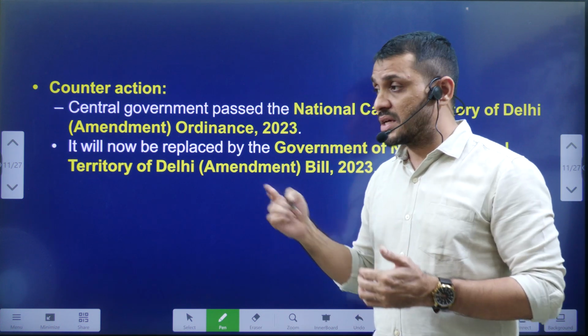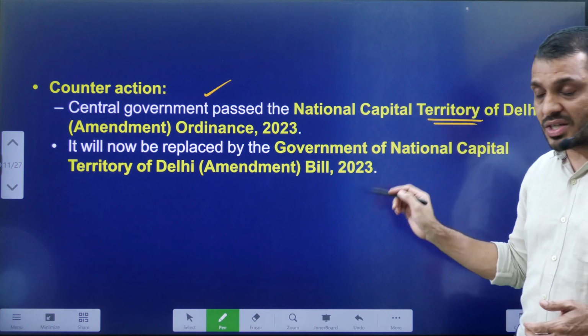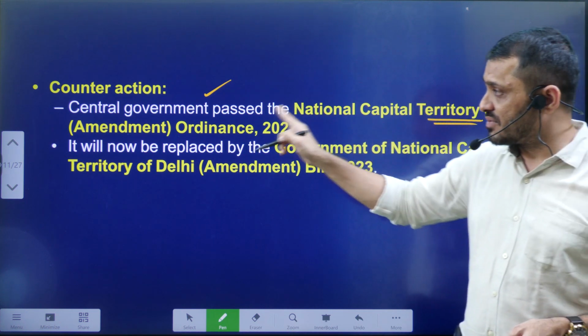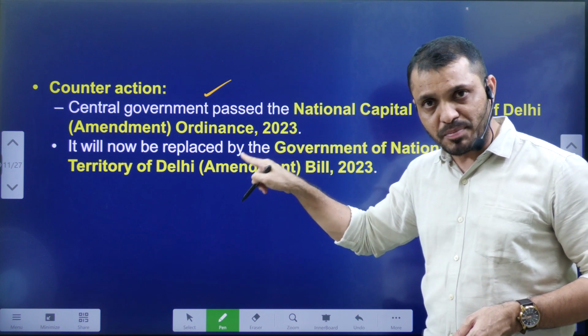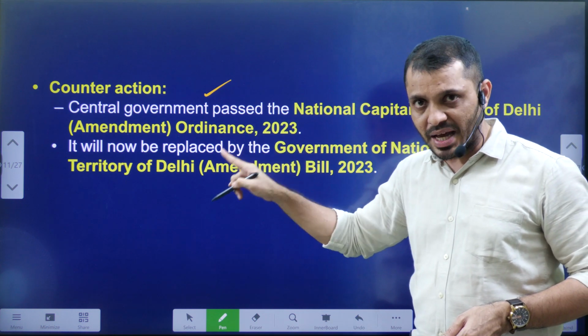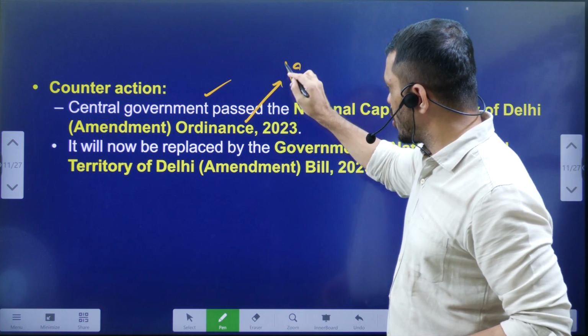To overcome that, the Government of India issued an ordinance. The name of that ordinance is the National Capital Territory of Delhi Ordinance 2023. Now this ordinance is being passed by Parliament, so obviously it will become an act. Okay, tell me, students, what is the maximum duration of an ordinance?